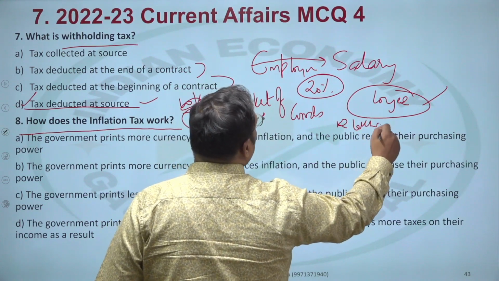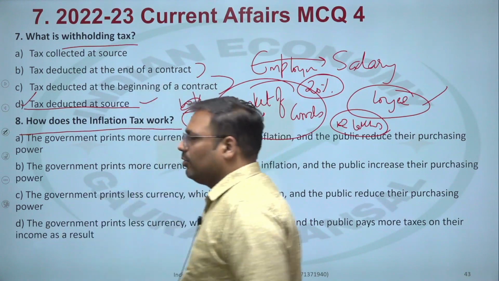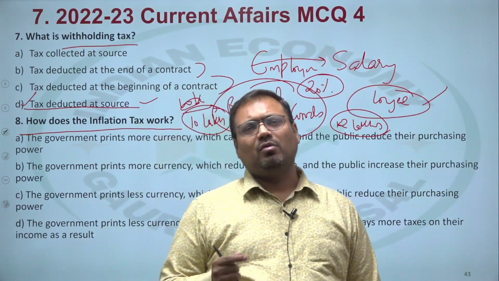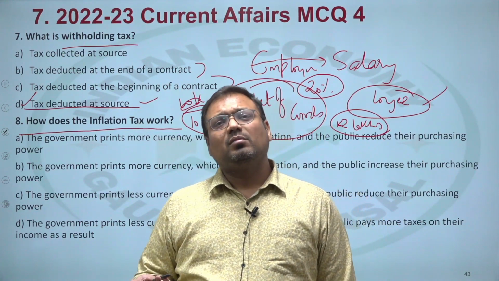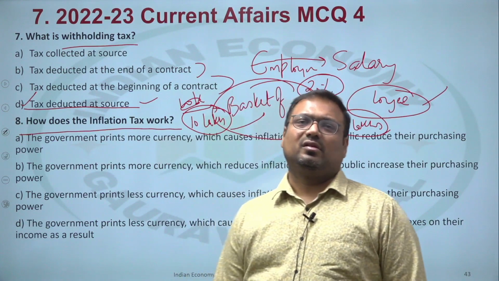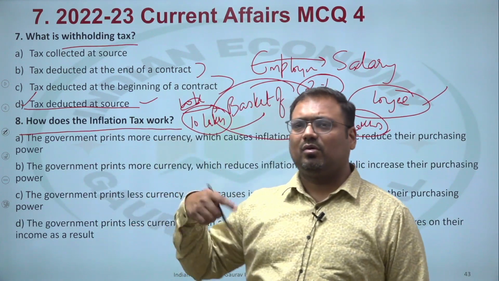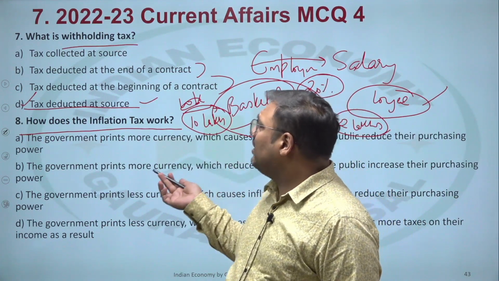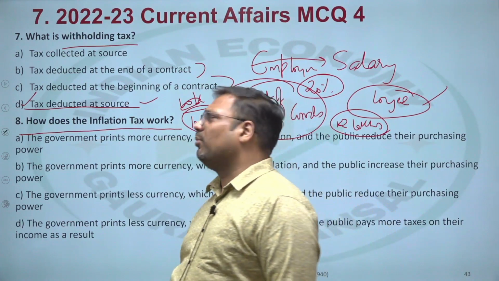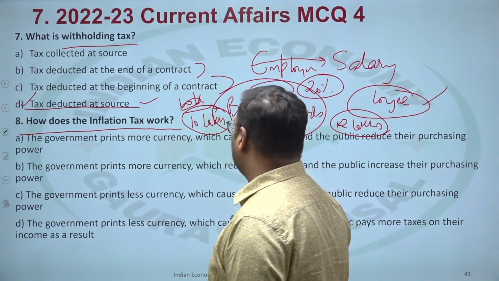And if you still have 10 lakh income, that means you can't afford that basket of goods. That means your purchasing power has gone down and basically your income has decreased. Real income has decreased, not the nominal income. So inflation tax affects the real income, not the nominal income. This is not an actual tax. This is the indirect effect of the government borrowing, or particularly printing of currency. That is the first thing that creates it.